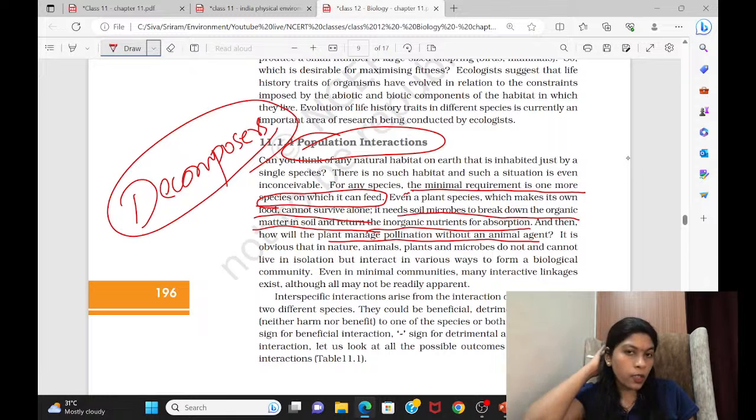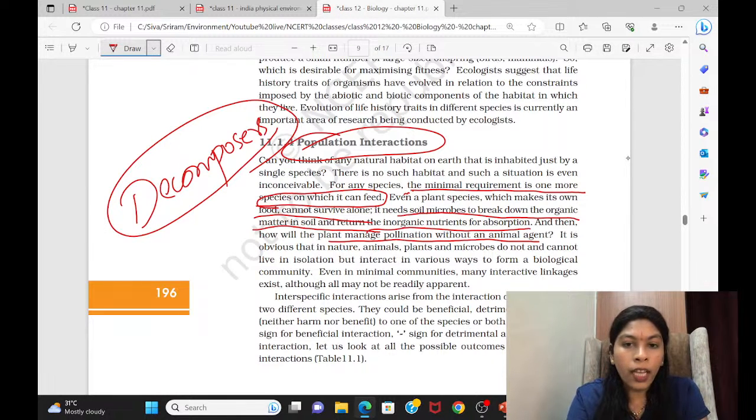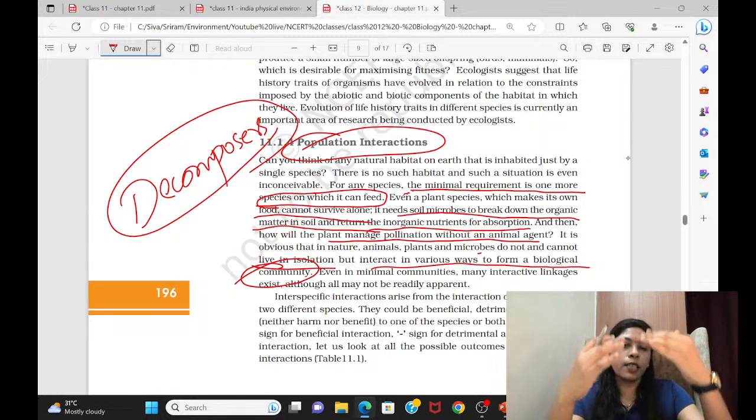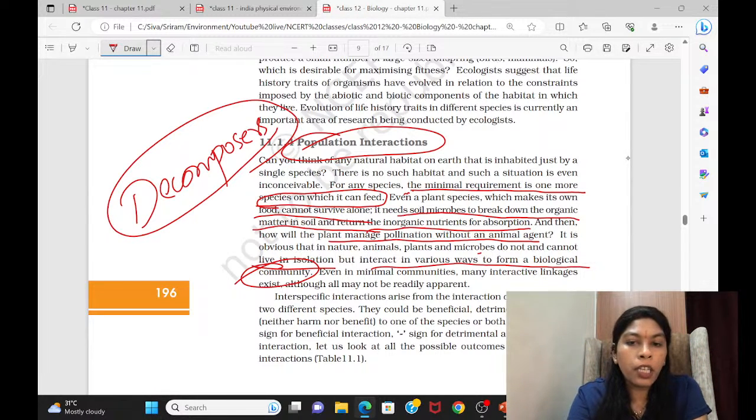And that's why we are saying anything in this world cannot live in isolation. Not only animals. As Aristotle said, man is a social animal. Man has to live in a group. Not only man, everyone has to live in a group. Either it can be a member of their own species or it can be interspecies. So they cannot live in isolation. They interact in various ways to form a community. We talked only about population; in population, the next stage is a community. So even in minimal communities, many interactive linkages will exist.